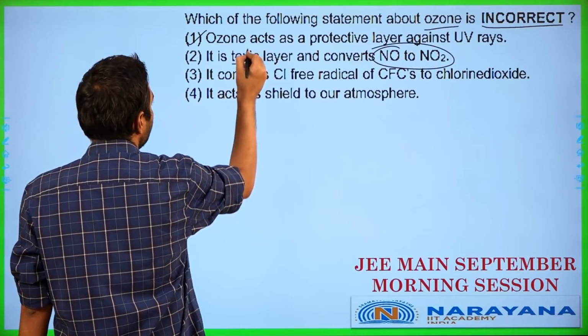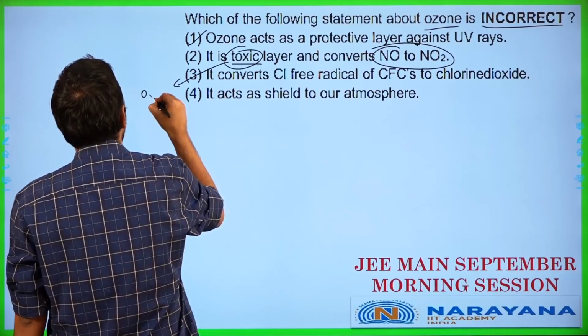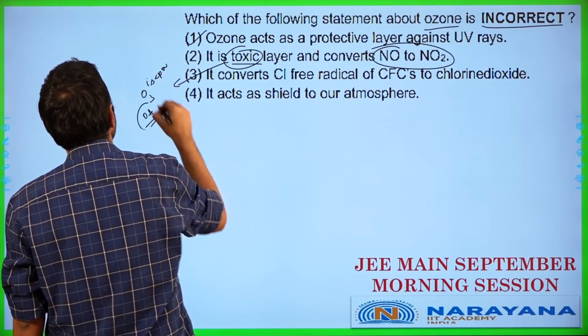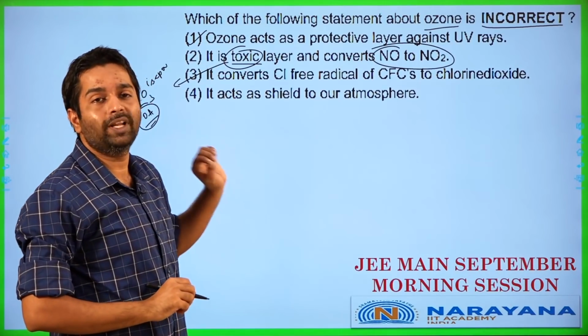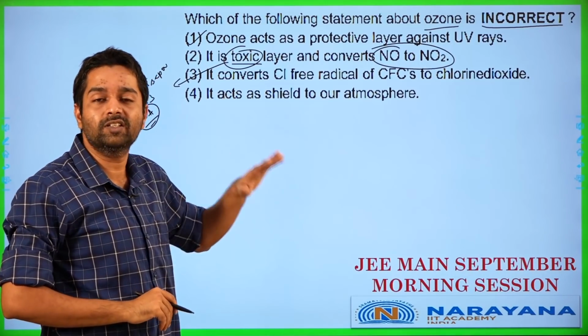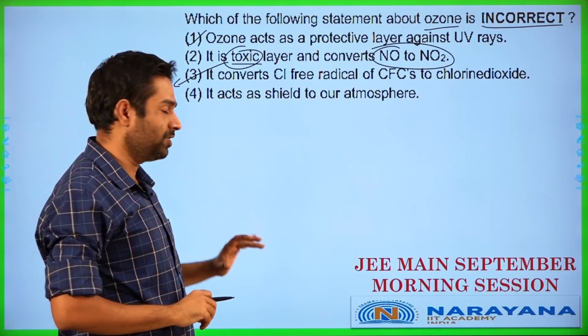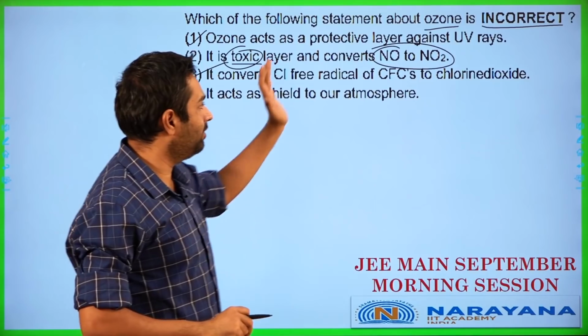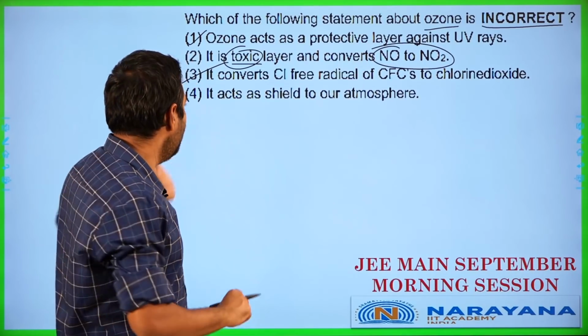Correct. Ozone is toxic mainly because O3 is a powerful oxidizing agent. So definitely the ozone gas, if it is present on the surface, is toxic to all living creatures. It is extremely toxic in that it is a powerful oxidizing agent. It can even destroy NO and convert it to NO2. Let's get to the next point.